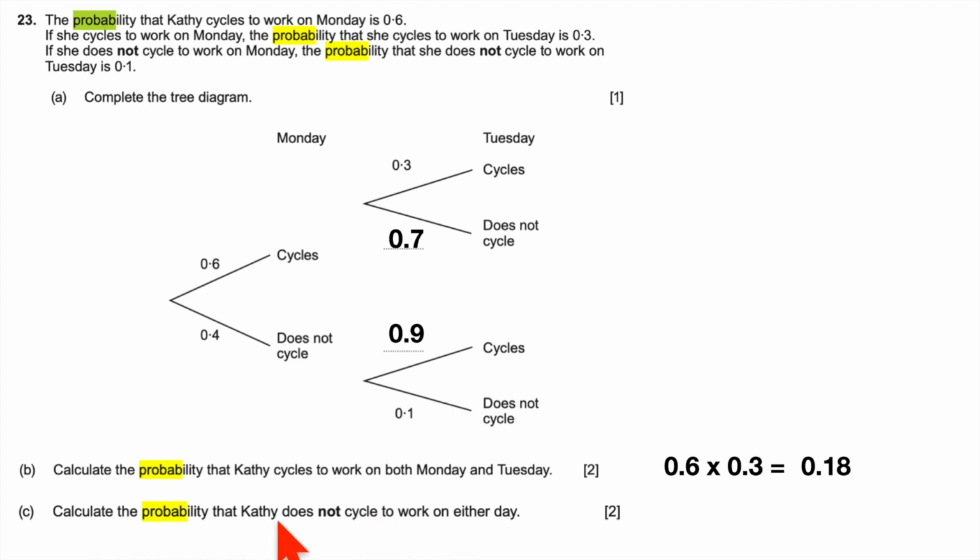Calculate the probability that Kathy does not cycle on either day. So we have 0.4 here, does not cycle. And having done that, it's 0.1, does not cycle. So 0.4 times 0.1 equals 0.04. Nice little question, easily answered once you know what you're doing.